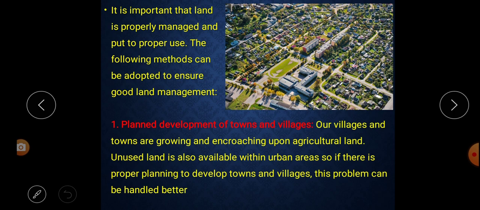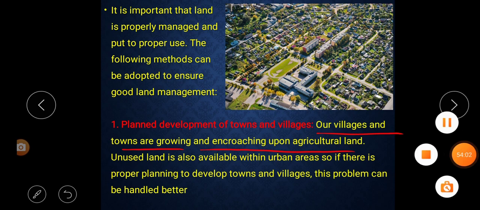The first point: plan development of our towns and villages. That means the towns and villages have to be developed according to a plan. Our villages and towns are growing and encroaching on agricultural land.